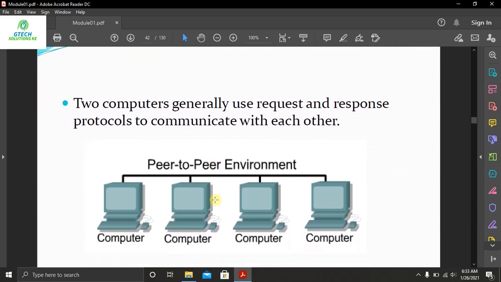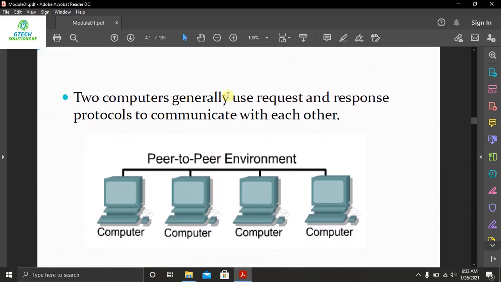In this scenario, two computers generally use a request and response protocol to communicate with each other. One computer requests, for example, a file, and the other one responds by giving that file, or responding to the query that has been sent to it.